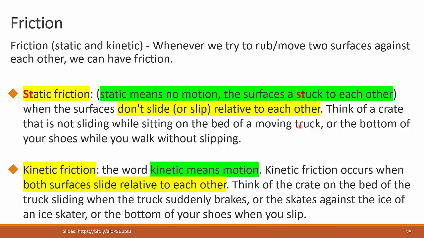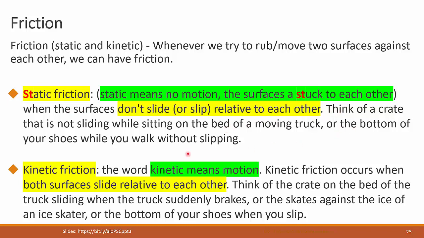Now, the truck is moving, sure, but what matters is the surface, the bottom surface of the crate and the top surface of the bed of the truck. Since there is no motion of the bottom surface of the crate relative to the top surface of the bed of the truck, since they don't slide relative to each other, since they are stuck on top of each other, we have static friction.